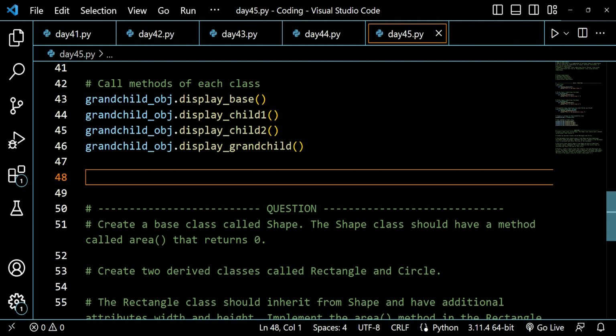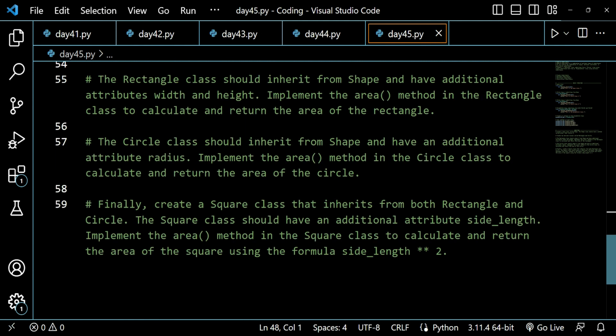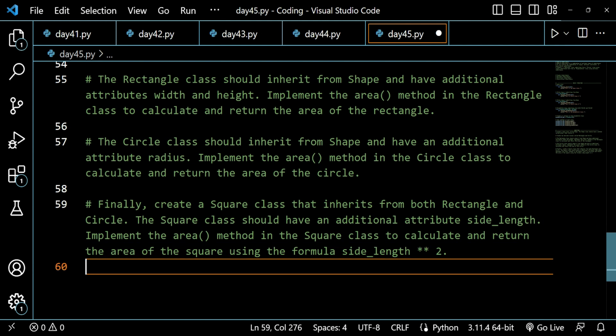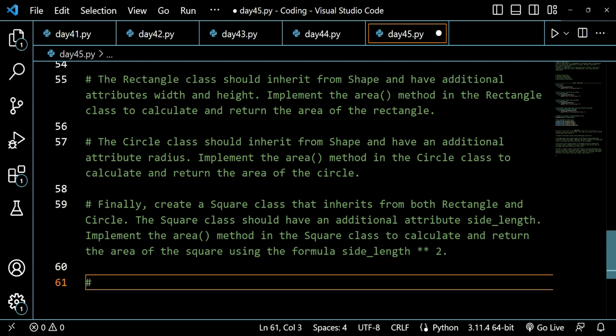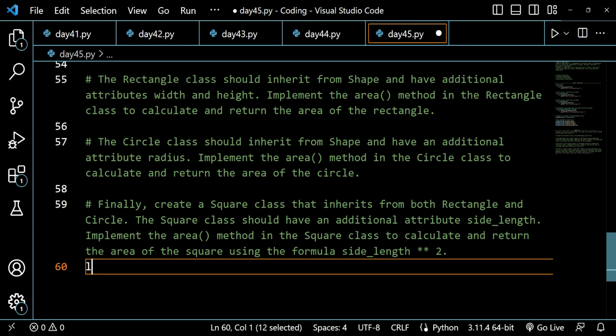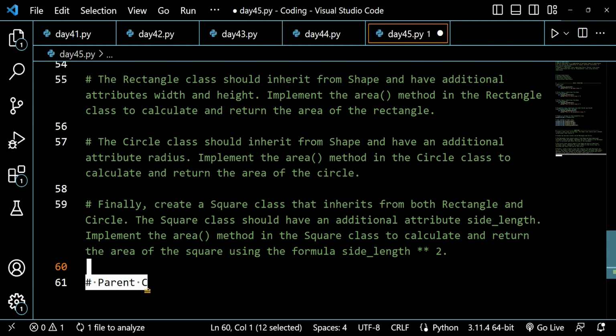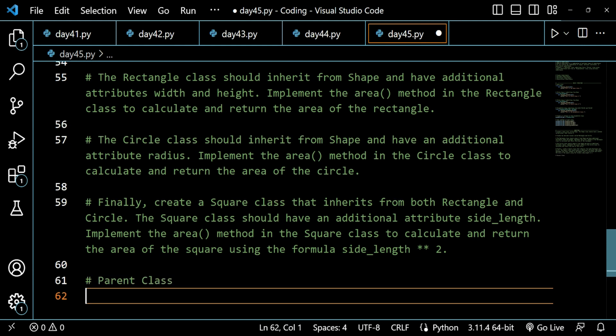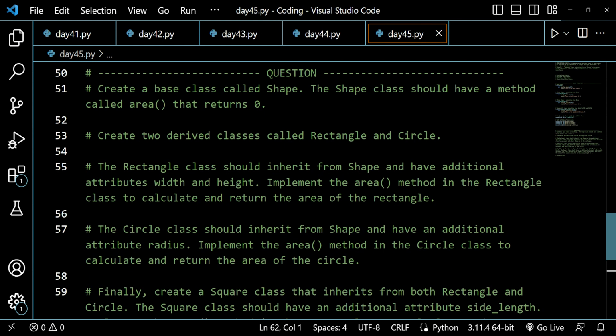So first of all, we will be creating a parent class, or you can say a base class. So let's comment here that this is a parent class or a base class. So this is my parent class here, and the name of the parent class we have to create is shape.